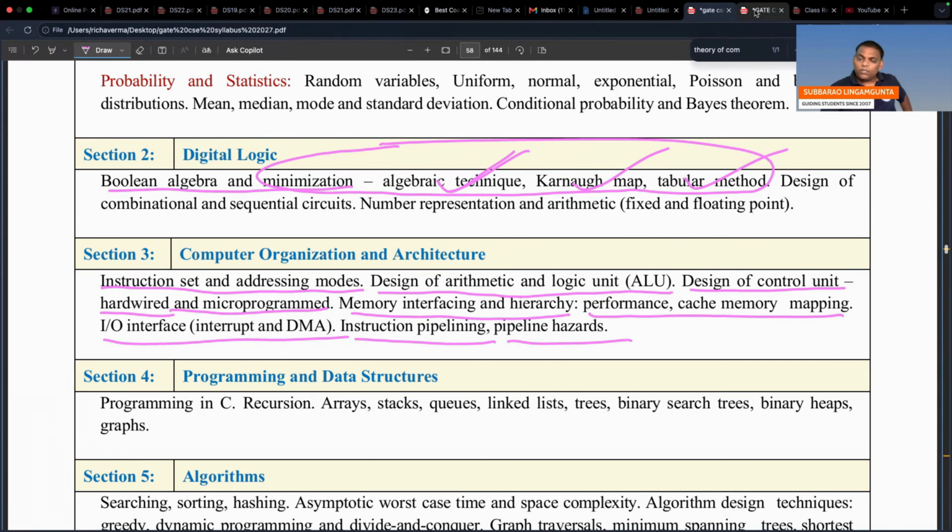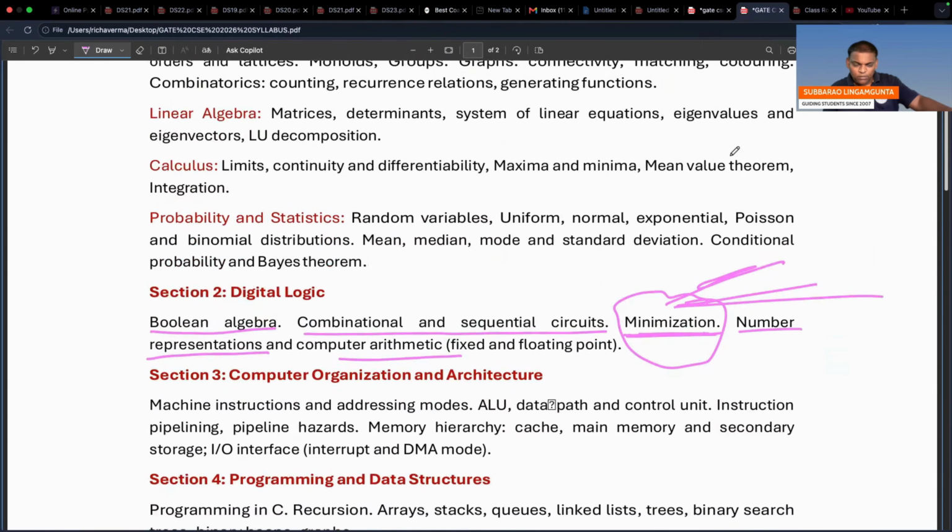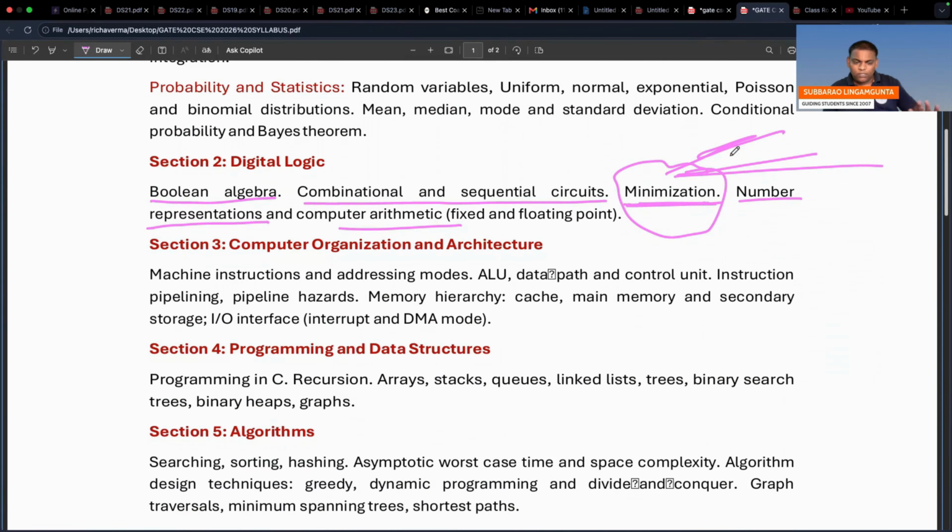Compare 2026 also. Let's go there. Yeah, see this one, same section 3: machine instructions and addressing modes, ALU, right?